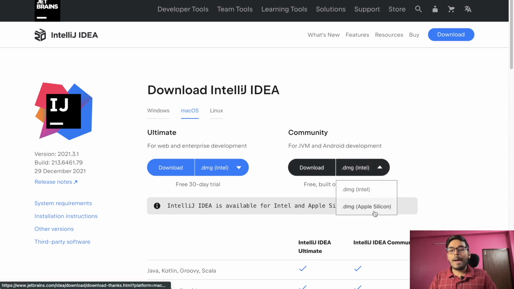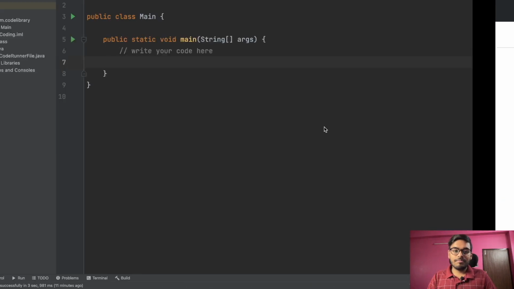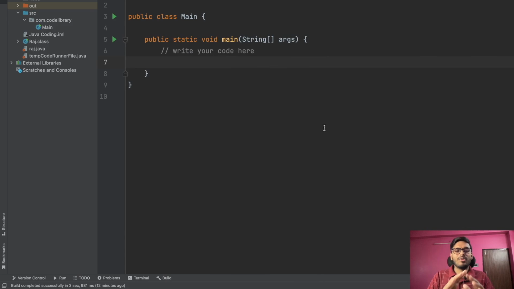If you have an Apple M1 Mac, then you can download that. Otherwise, if you have a Windows laptop, then you can download the Windows version. So yeah, these are the things which I have to download. Currently I have downloaded IntelliJ. Earlier I used to do it in VS Code, but I have told you why I am using IntelliJ. So we will be starting the things in this, right?